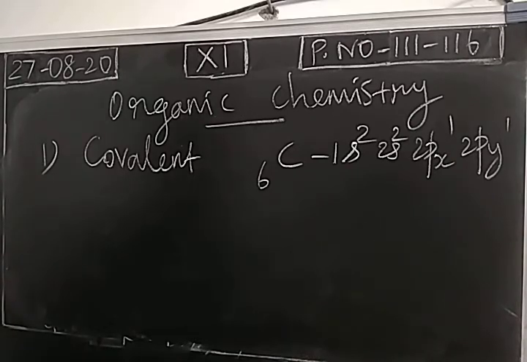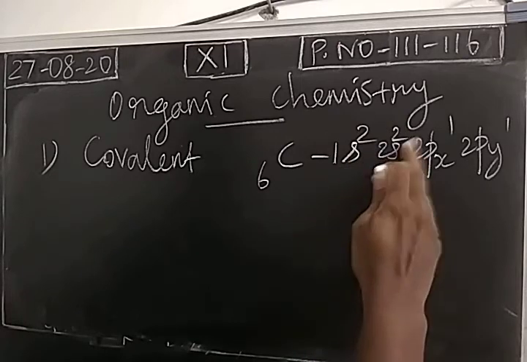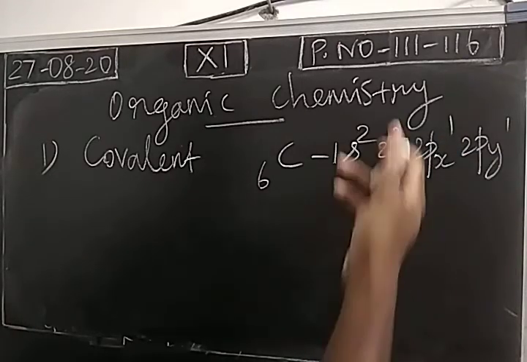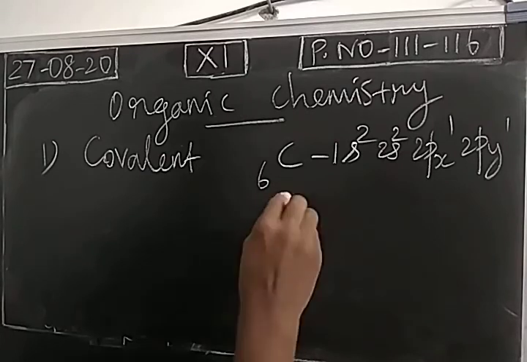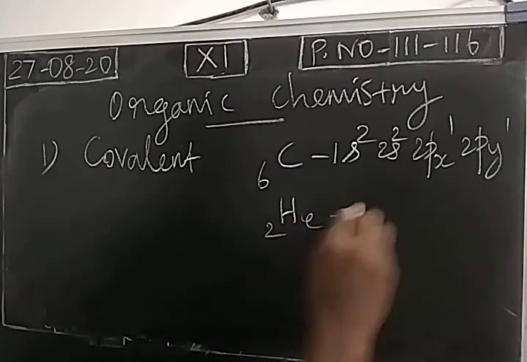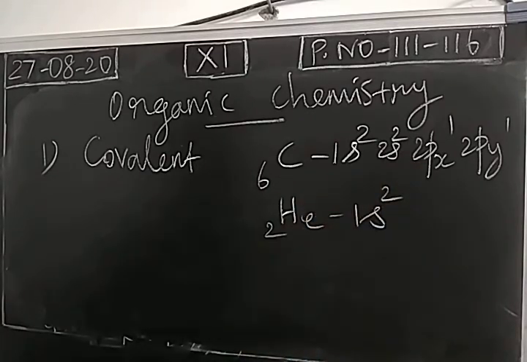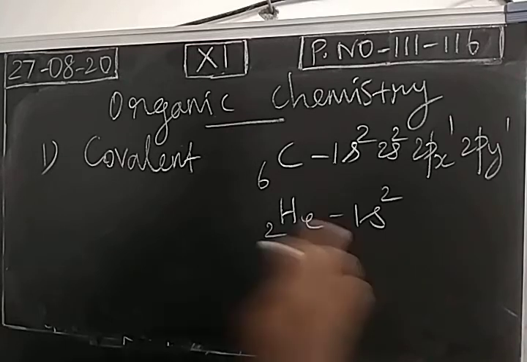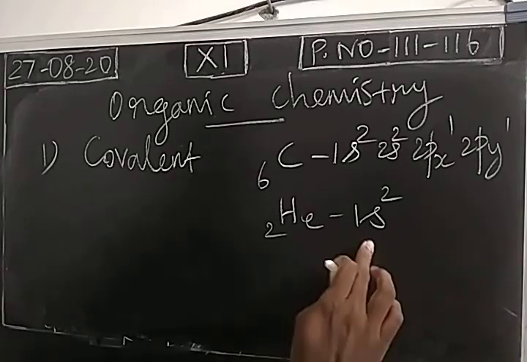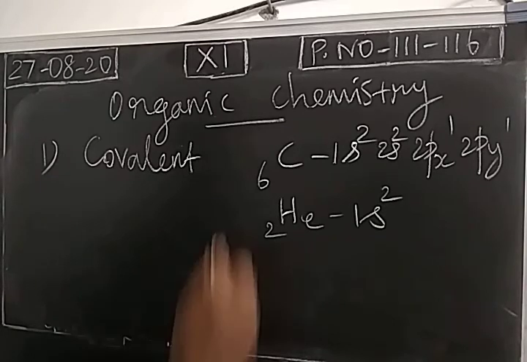So carbon has 2 possibilities. One is what? It can lose the 4 electrons, 2 plus 1 plus 1. Carbon can lose 4 electrons to become like helium. If carbon loses 4 electrons, the electronic configuration will become like the electronic configuration of helium. That is the first possibility. What is the second possibility?